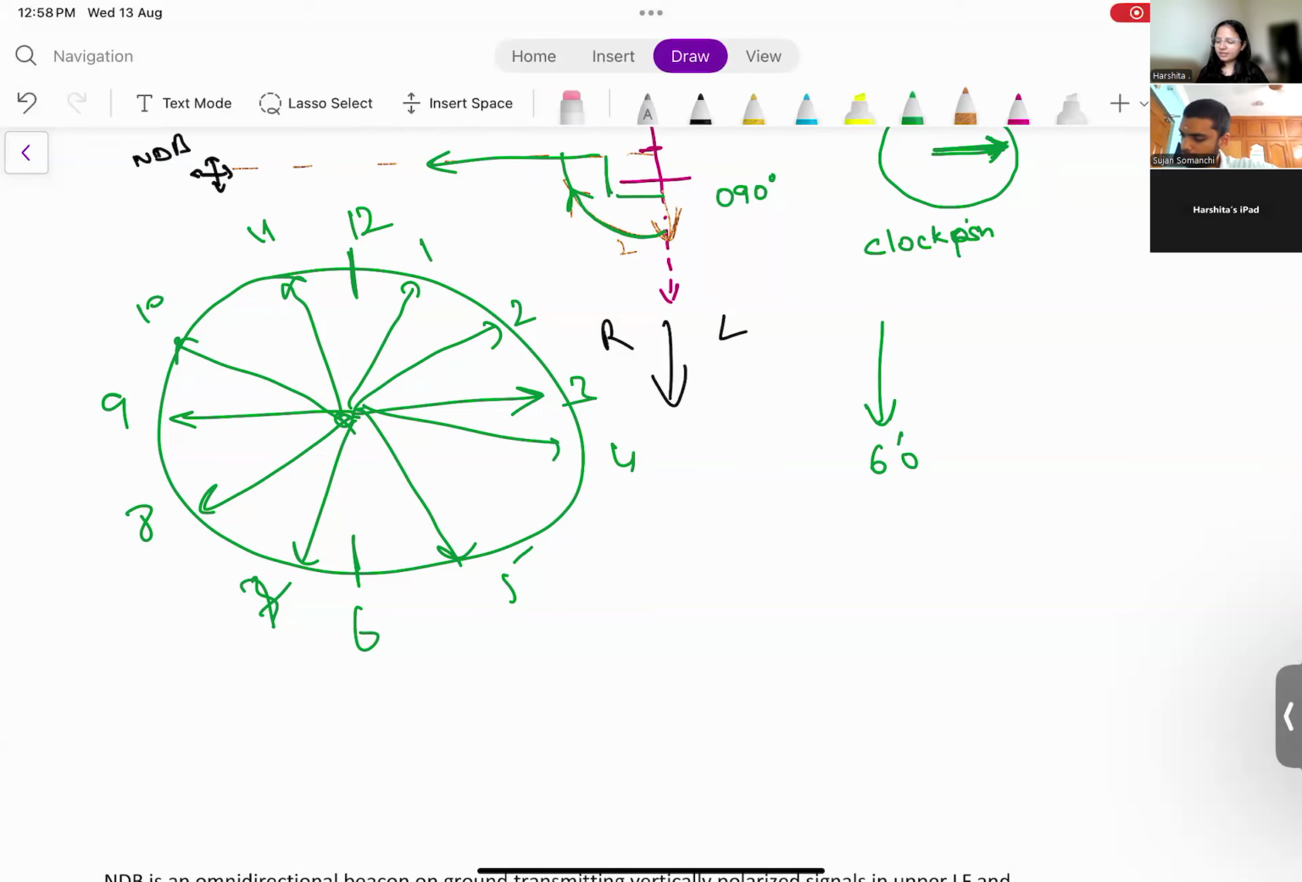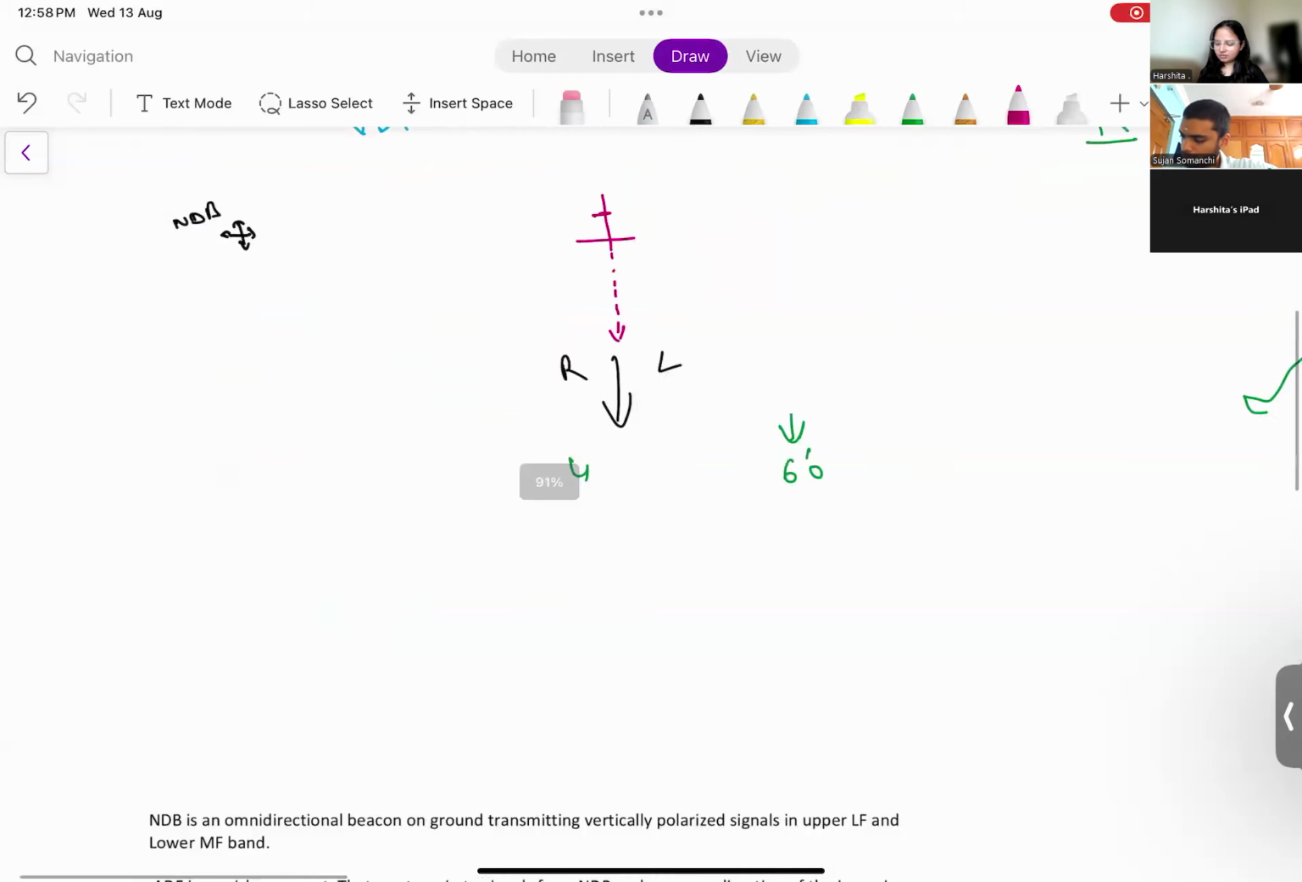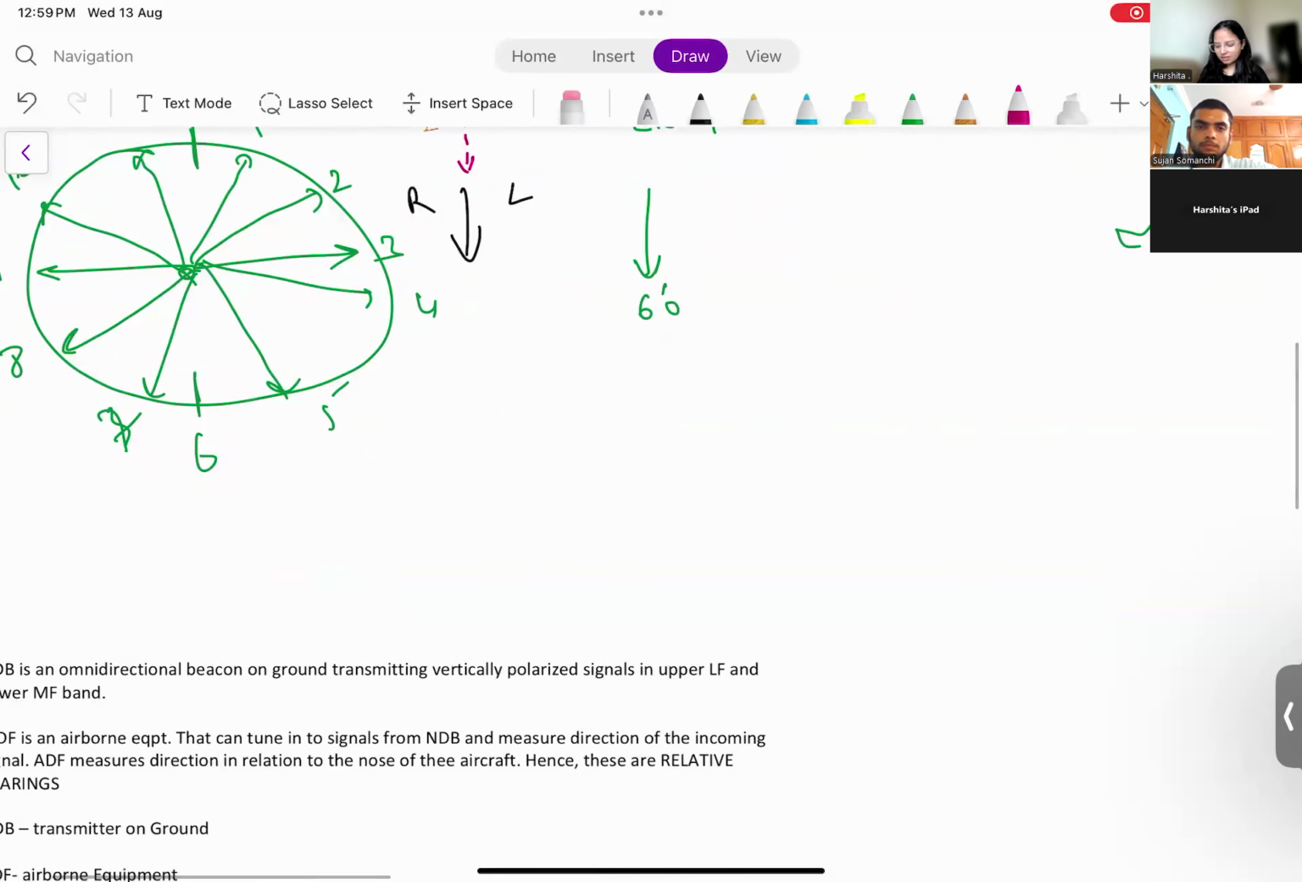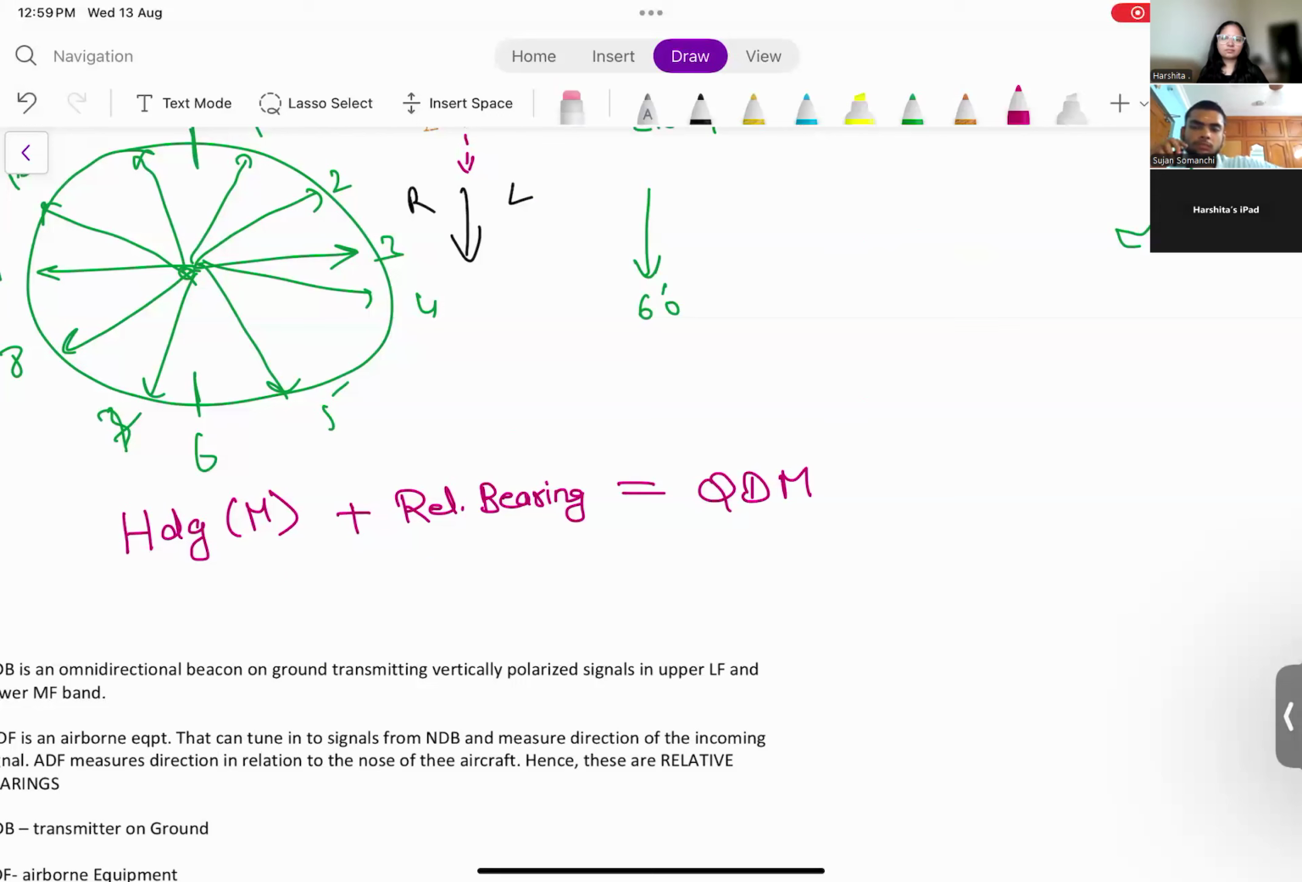Now, there is a formula here which you have to remember. The formula is heading, which is given in magnetic, plus relative bearing will give you QDM. Can you remember this formula? If you add heading and relative bearing, you will get QDM. What is QDM? We studied it yesterday.